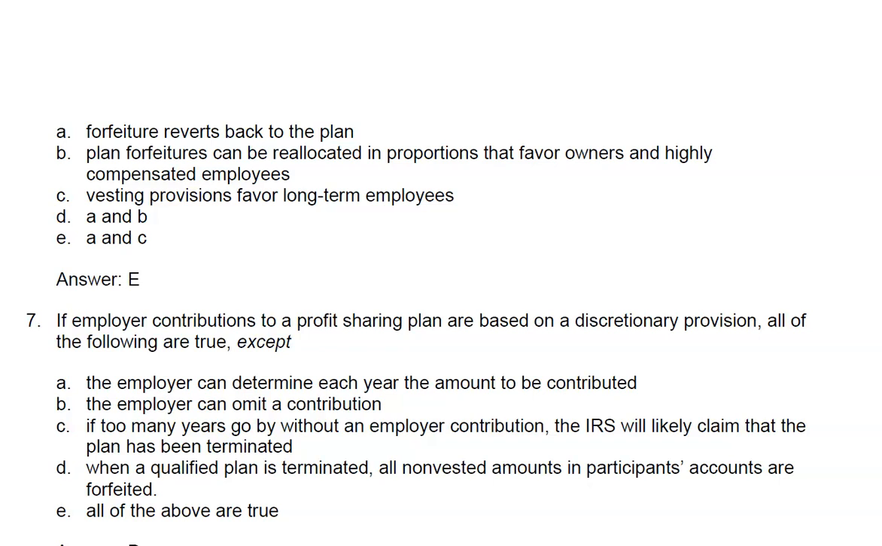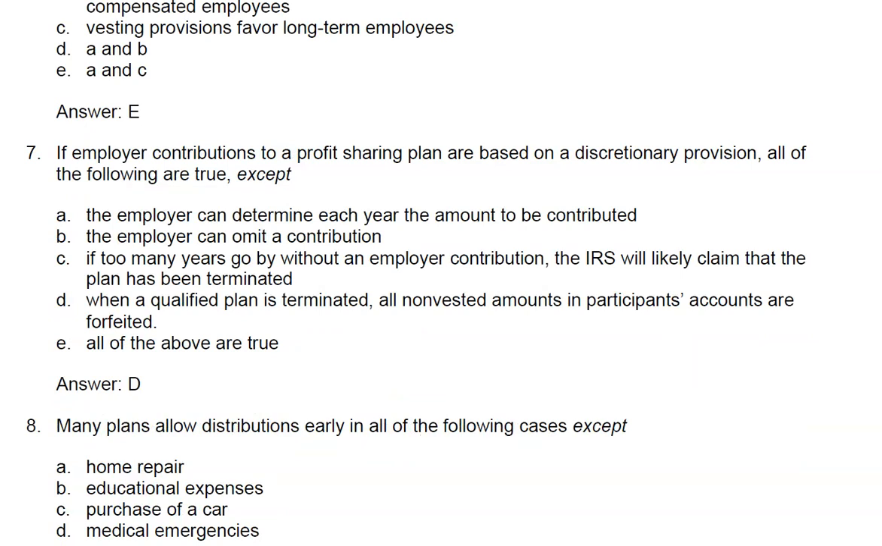When a qualified plan is terminated, all non-vested accounts in participants' accounts are forfeited. That is not true. If the plan is terminated, all non-vested amounts actually go to the participant. Therefore, D is not correct.